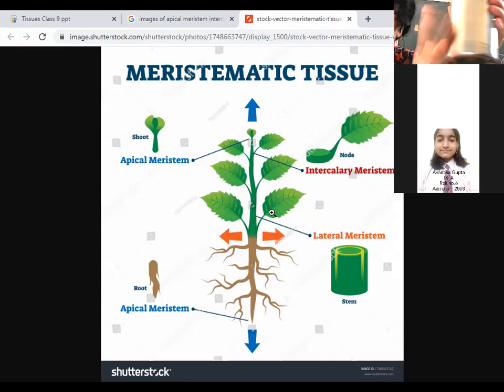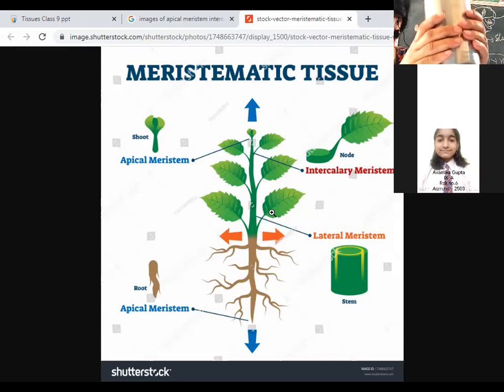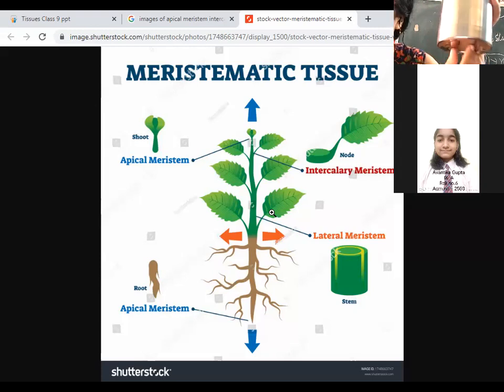For example, although I know that this is a steel thermos, if you consider this cylindrical object as the tree trunk or the stem of the tree, the lateral meristem is present inside in the cambium, and it helps in increasing the diameter. The girth of the plant is increased by lateral meristem. Am I clear on this point or not? Okay.